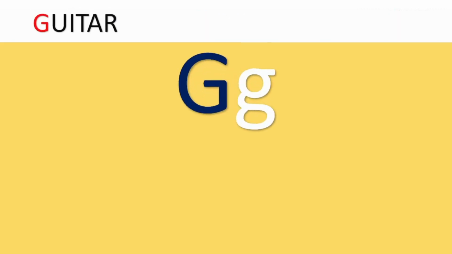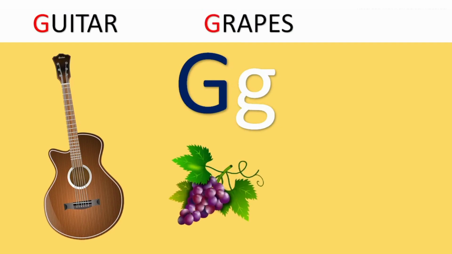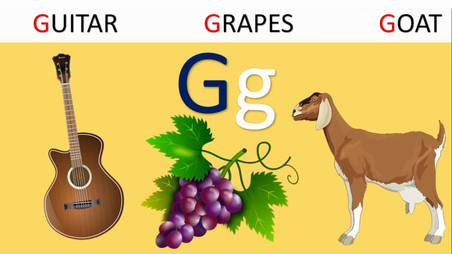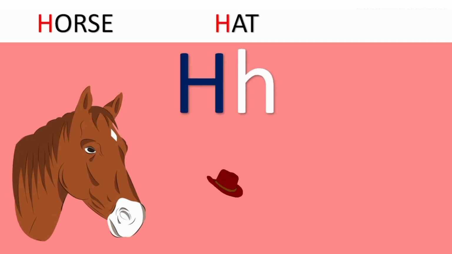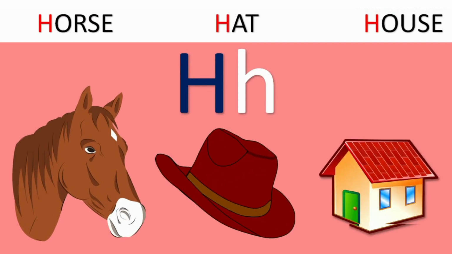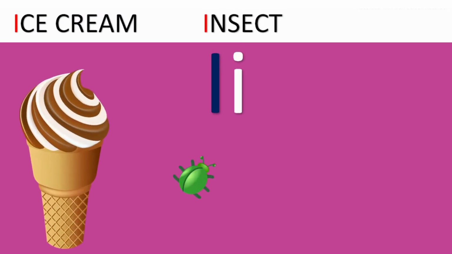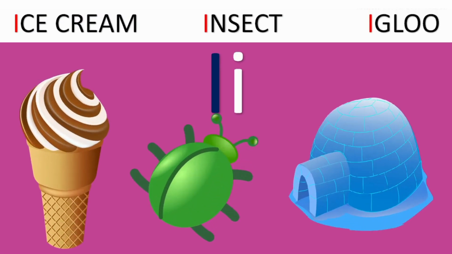G for guitar, grapes, goat. H for horse, hat, house. I for ice cream, insect, igloo.